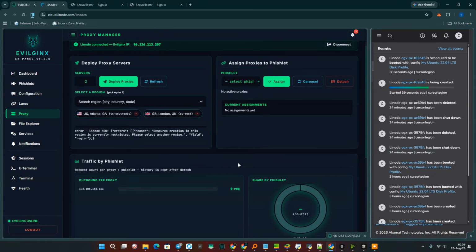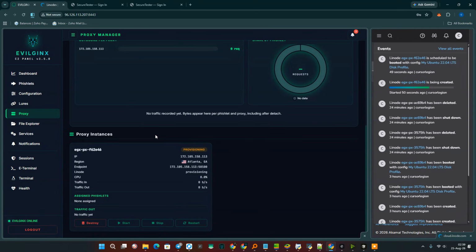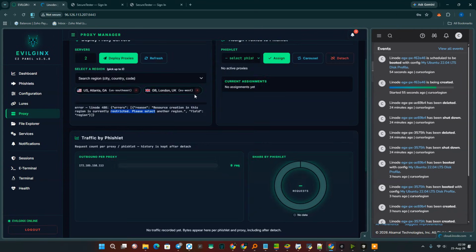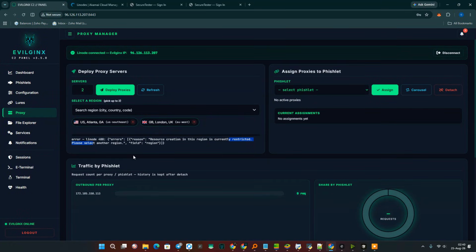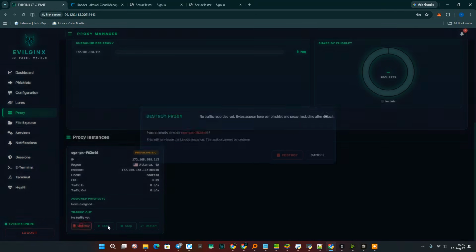after which we will have to pause and consider the next steps. Yes, I currently have a restriction on creating the next one. Or rather, I am limited when it comes to the region we are working within right now. Well, then I think it is probably best if we just go ahead and pause all of this for now. And I just created the account. That's why we're having this problem. Let's do a destroy.